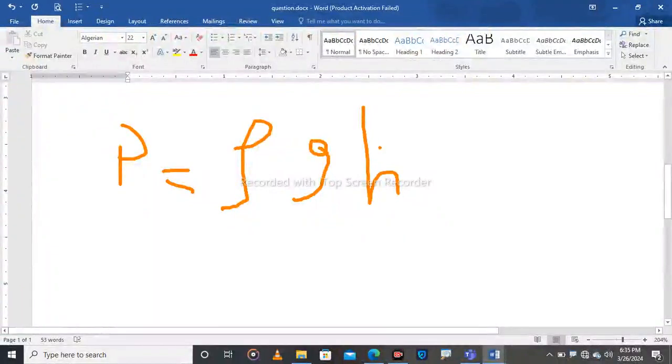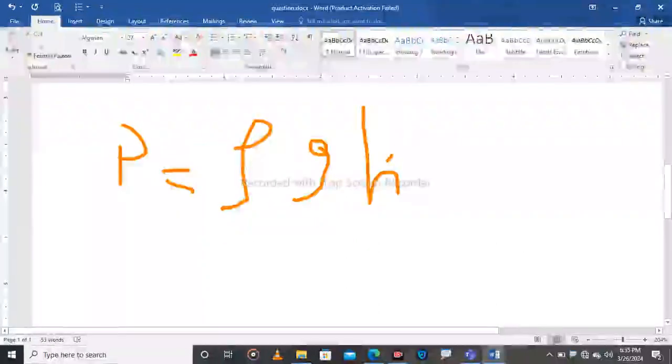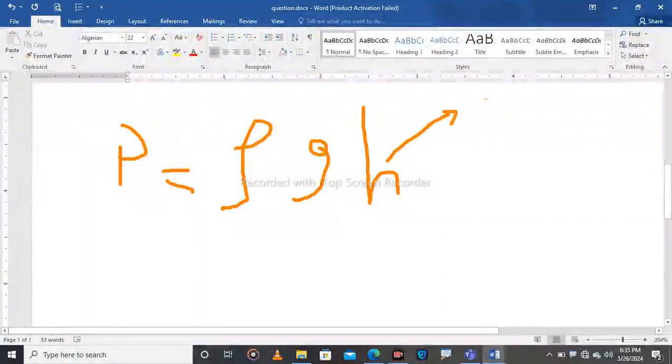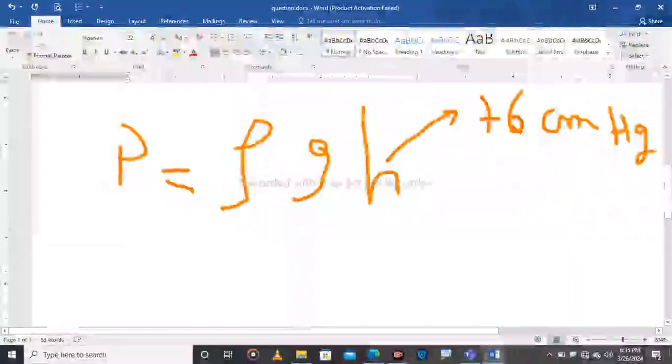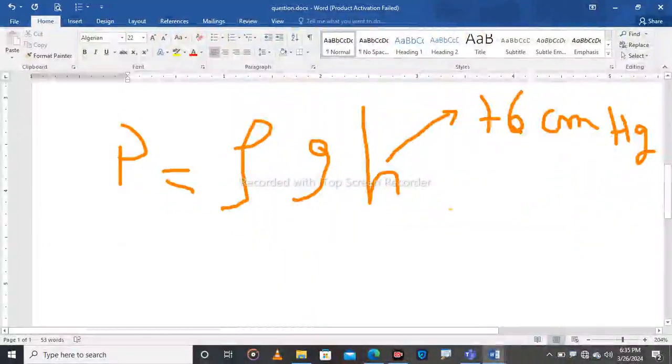At sea level, this height is equal to 76 centimeters of mercury. We have tried to convert this into Pascal.